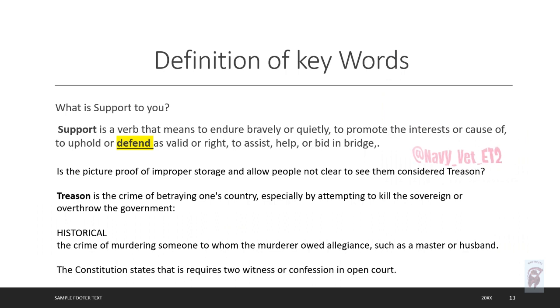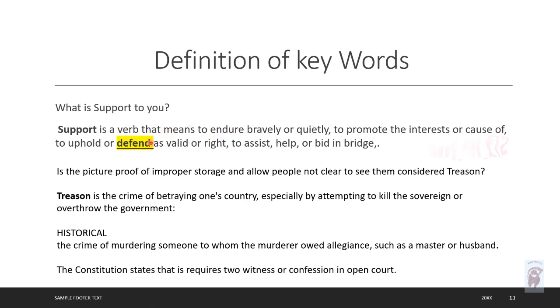Now, this is the definition of support. It is a word with a lot of different meanings, depending on the context. There's financial support, there's building support, and there's also this support, which as you can see by the definition, is a verb.